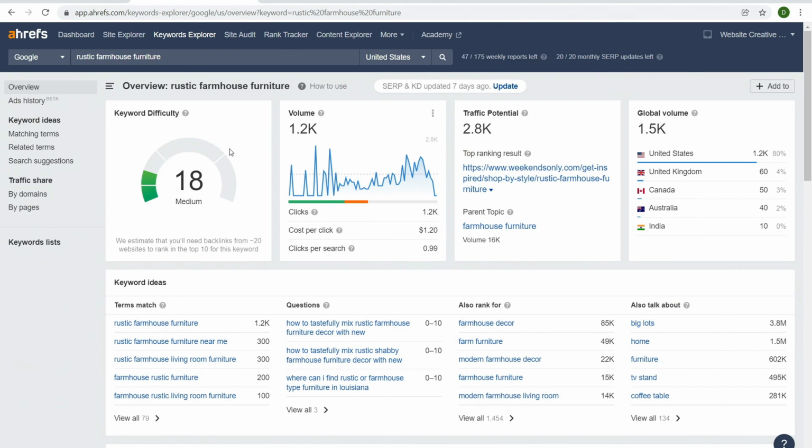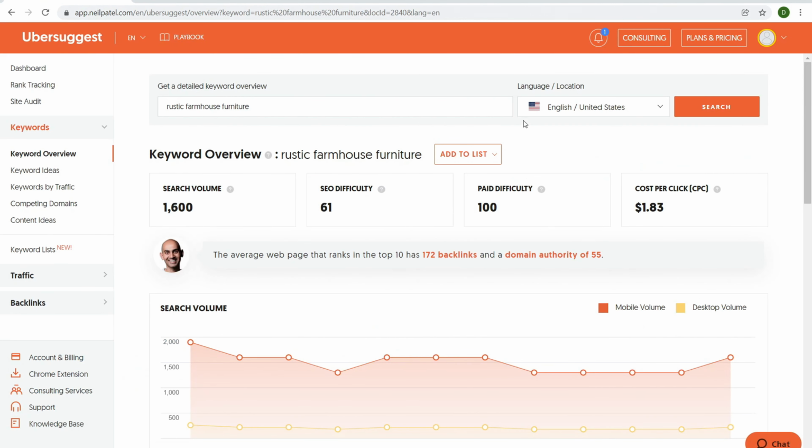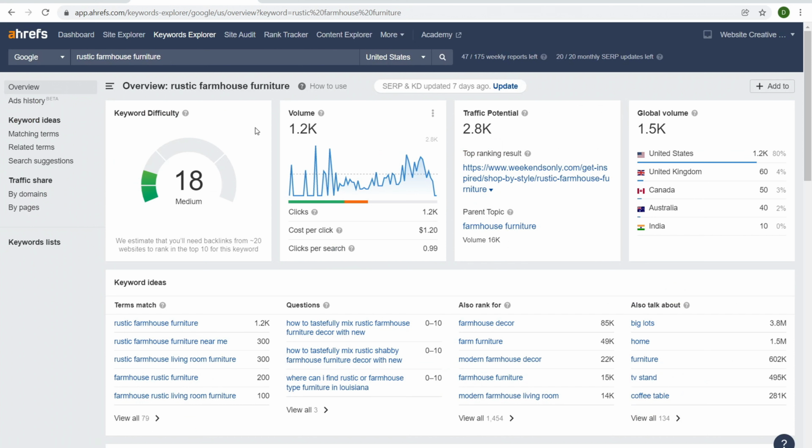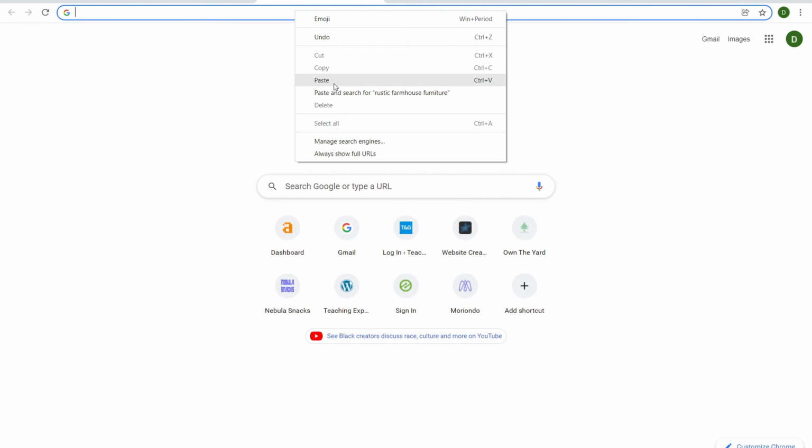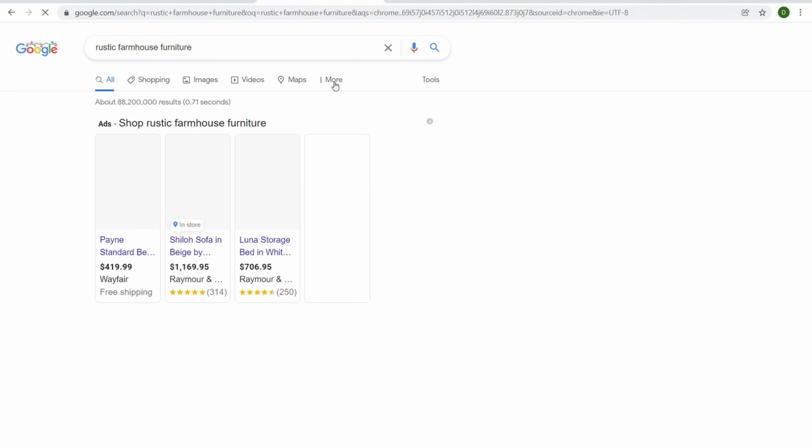Now over here, totally different. So it's telling me the keyword difficulty is medium. It's like, oh, well, this one says it's really hard. This one says it's medium. So the two tools are a little bit different. So what you would need to do is just navigate over here, search for the topic, and just take a look at it.